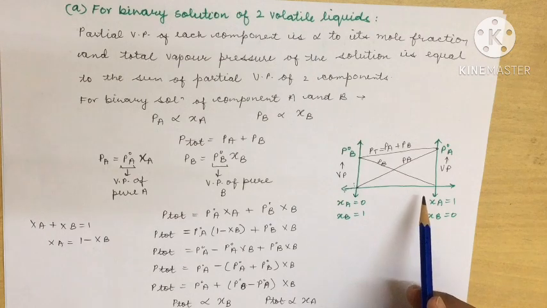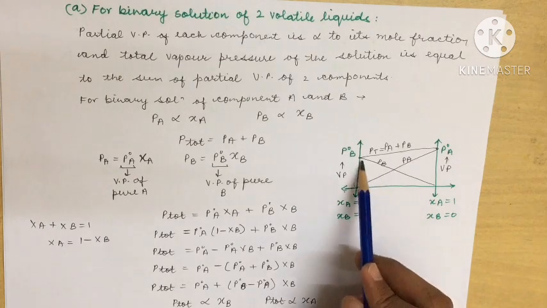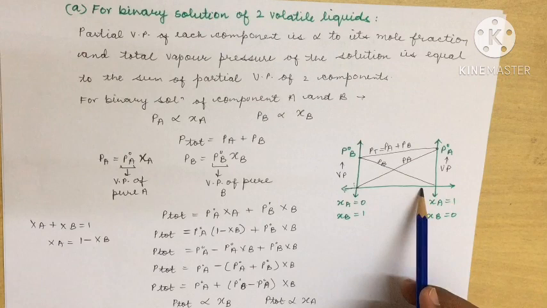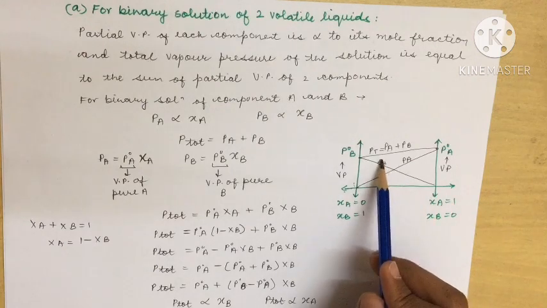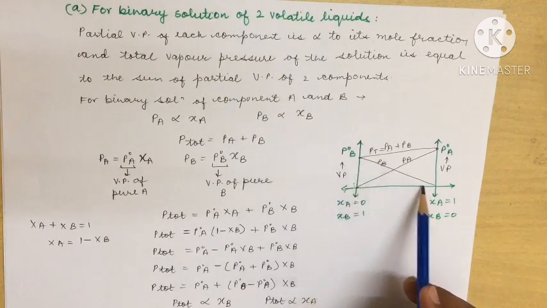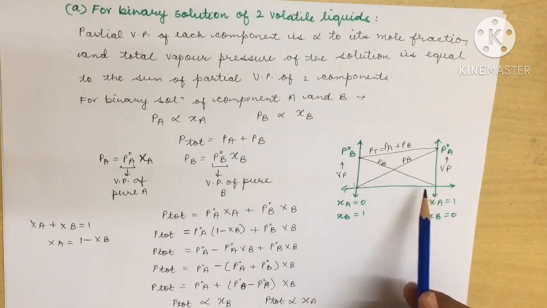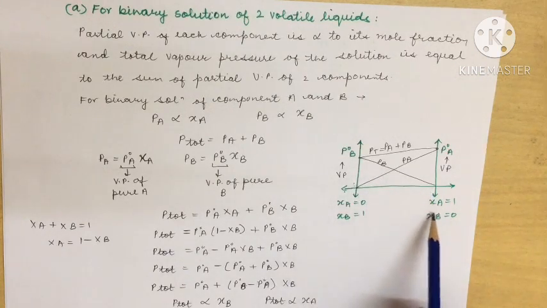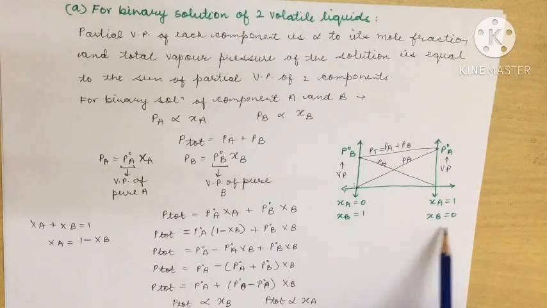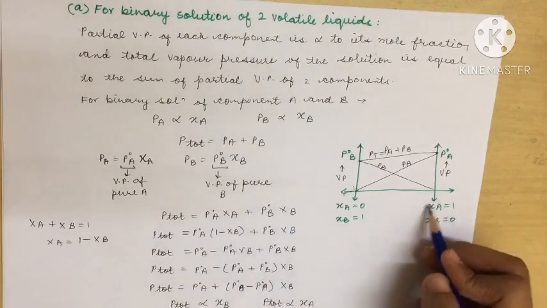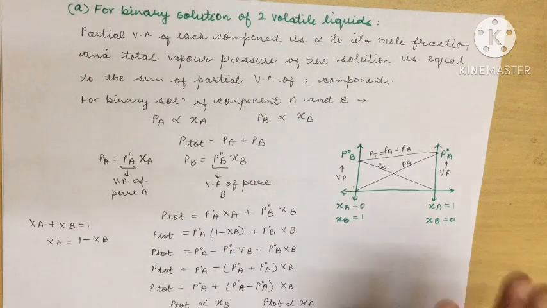Why? Because free surface was not available. In that case PB decreased, so your final PB was here. This reached 0 when the whole of the B component was diminished and only the A component was now there. You are understanding my point?